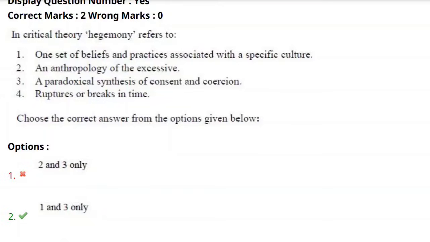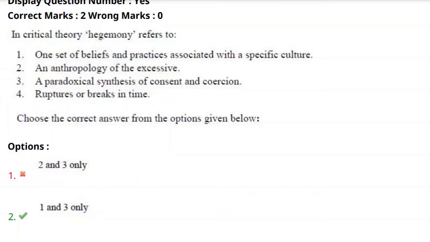In a simple definition, hegemony is nothing but the way a ruling group makes its own beliefs and practices become the normal way of thinking for everyone in a society. So, the first option, one set of beliefs and practices associated with a specific culture, is correct.